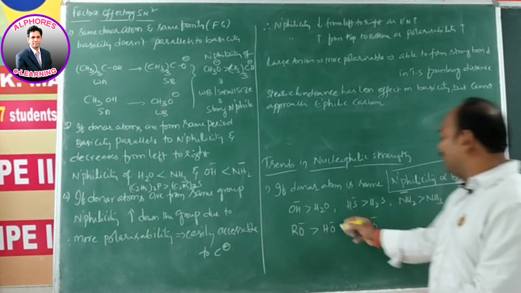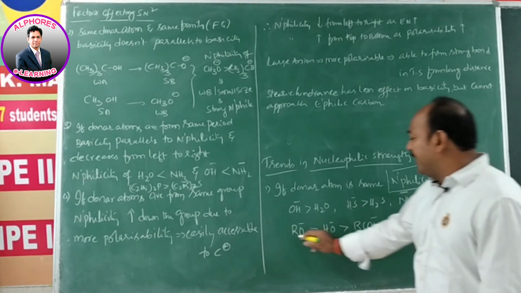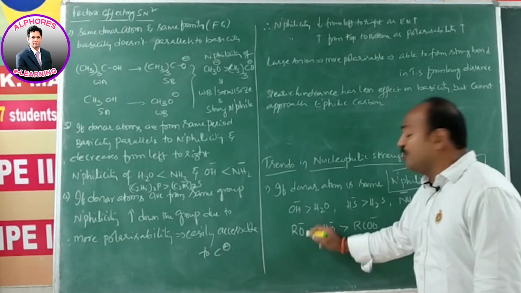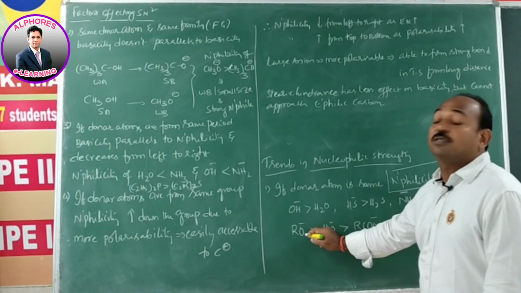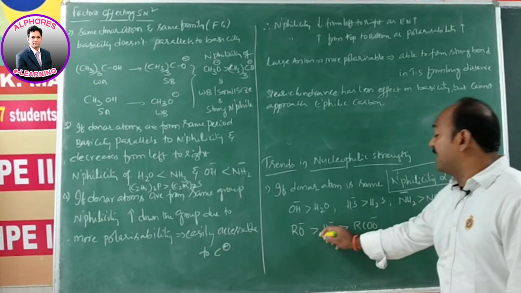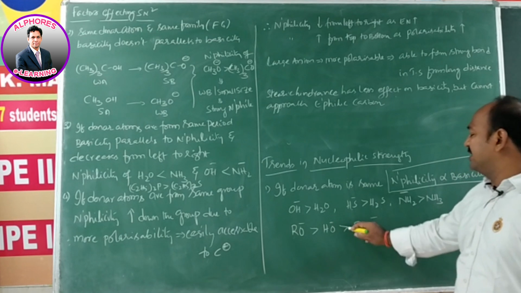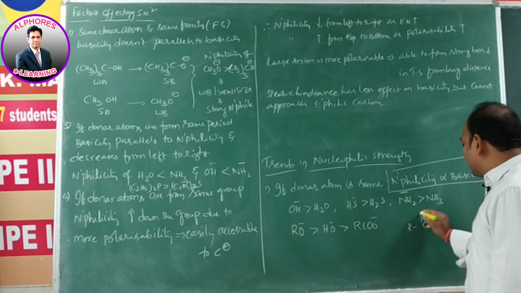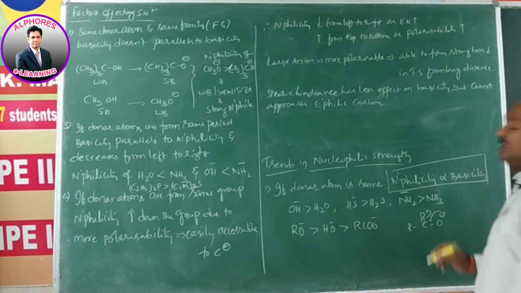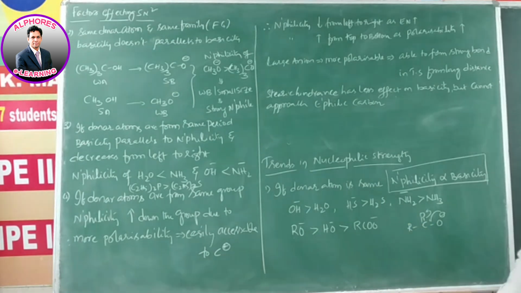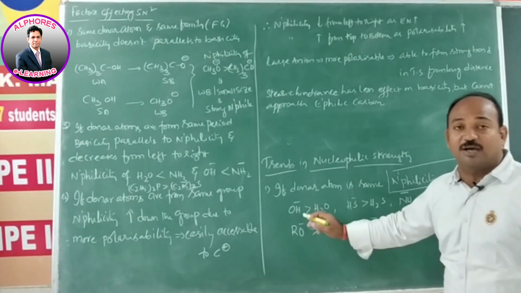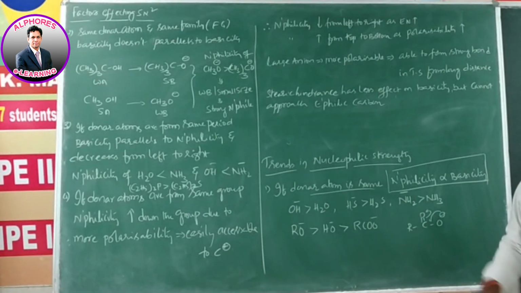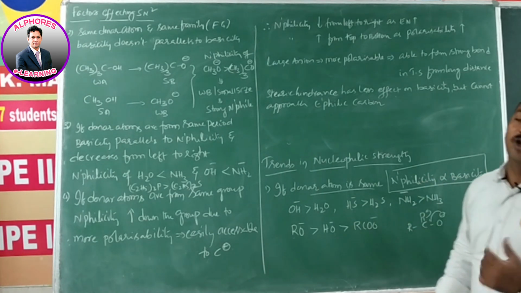Similarly, RO minus, HO minus, RCOO minus. RO minus is a strong base because alcohols are weak acids. That's why, compared to OH minus, RO minus is greater in nucleophilicity. OH minus is more than RCOO minus, since RCOO minus is resonance stabilized. It is a more stable base. But here you cannot identify any resonance in the case of OH minus and OR minus. So if the donor atom is the same, basicity is simply directly proportional to nucleophilicity.